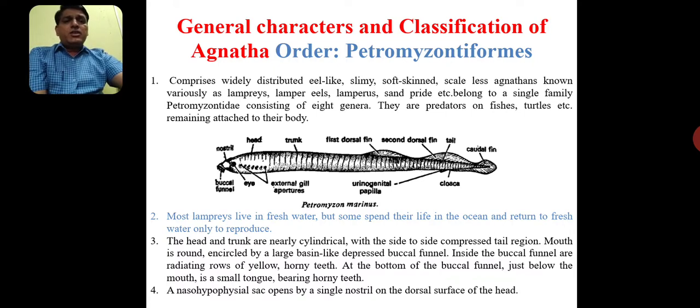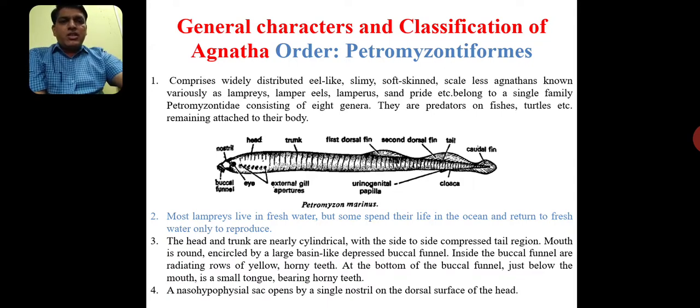The tongue in Petromyzon is a rasping organ. The mouth is circular, with circular rows of teeth, and the tongue acts as a rasping organ. There is a nasohypophyseal sac, that means below the nostril there is a sac, and that sac is called the nasohypophyseal sac, which opens by a single nostril on the dorsal surface of the head.